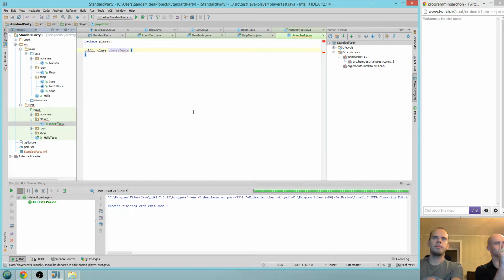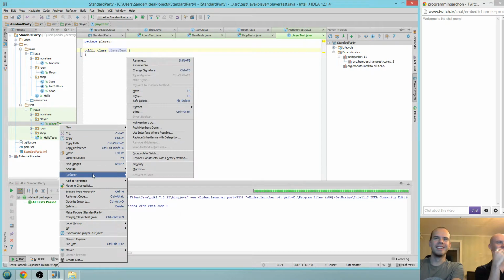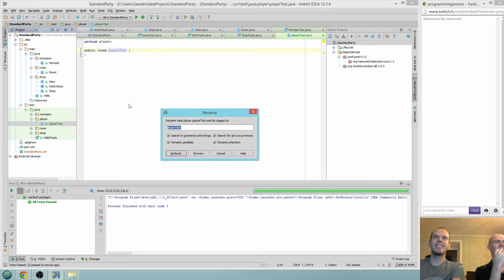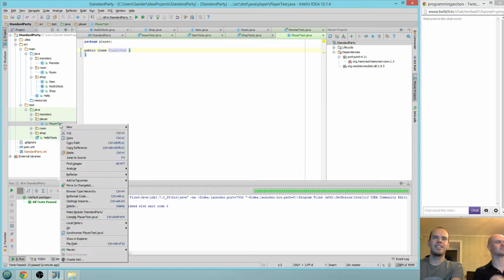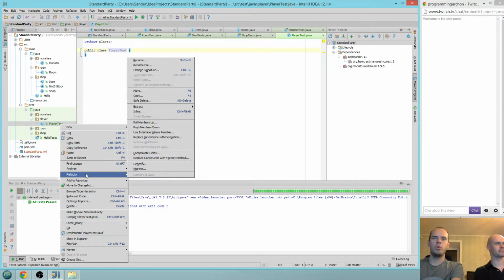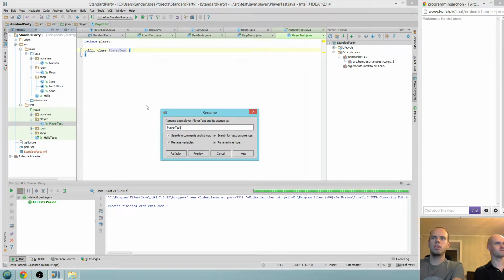It should be PlayerTests, and since it's a class name it should start with a capital letter. Oh, herp-a-derp. That happens when you try to speak and write code at the same time, right? Yes. And that's why pair programming is great. You find typos. Actually, we want to refactor this again. So Shift F6.